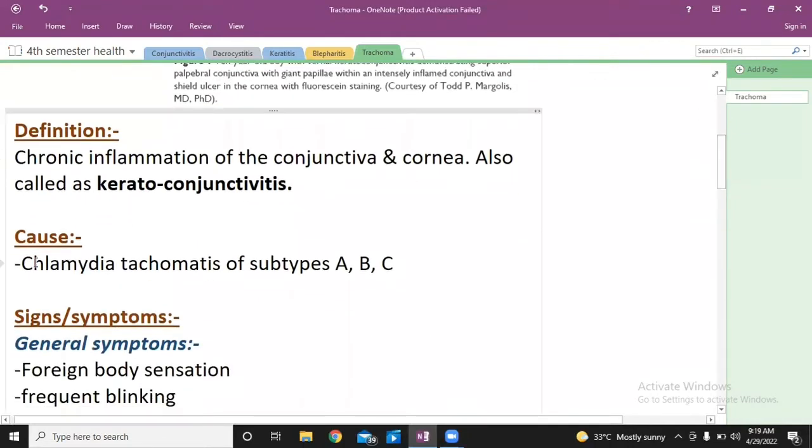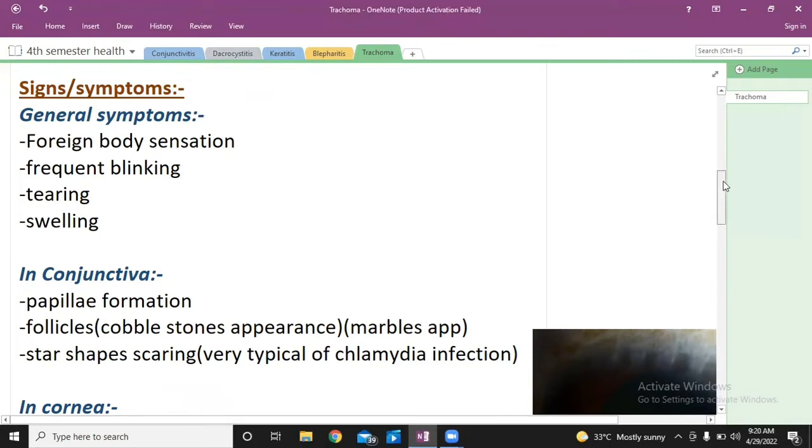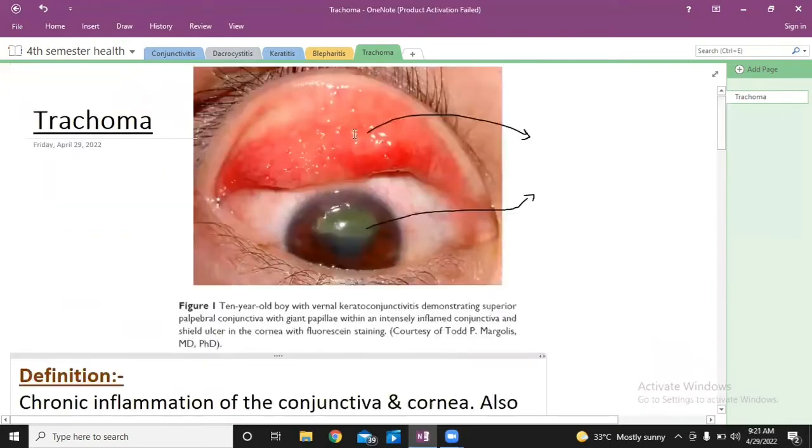Okay, after defining keratoconjunctivitis or trachoma, we are going to discuss the causative agents. The causative agent of trachoma or keratoconjunctivitis is solely a bacterium known as Chlamydia trachomatis.